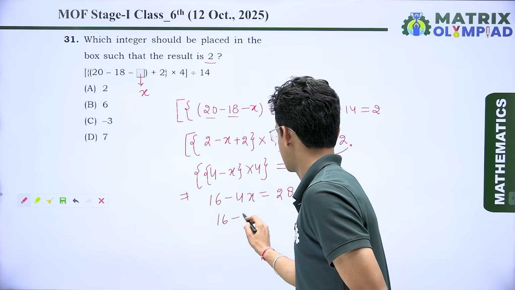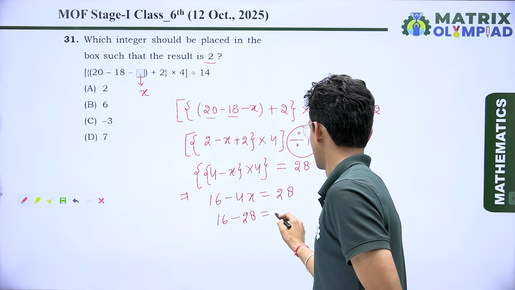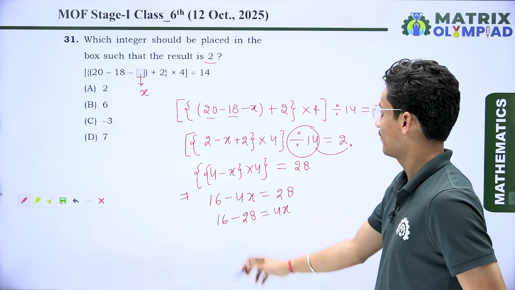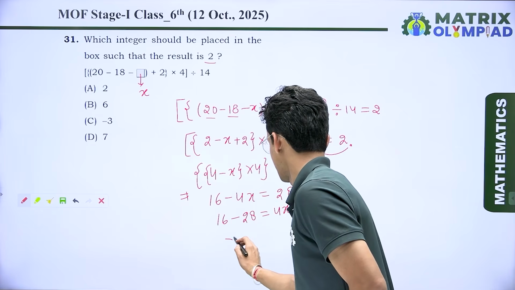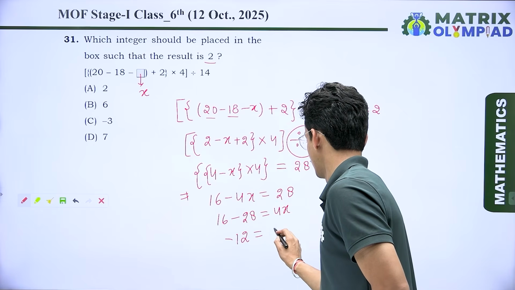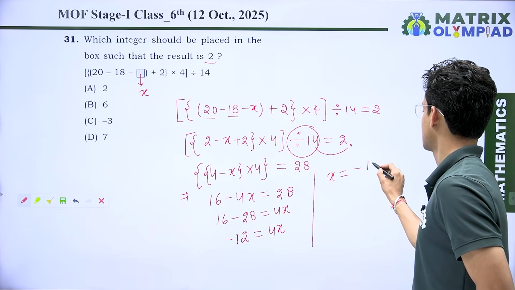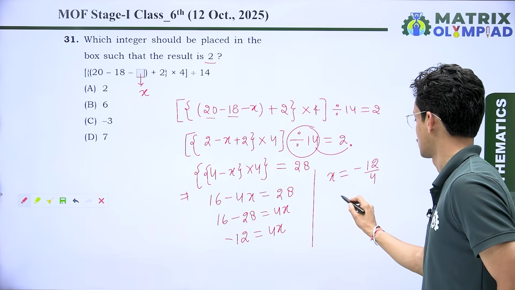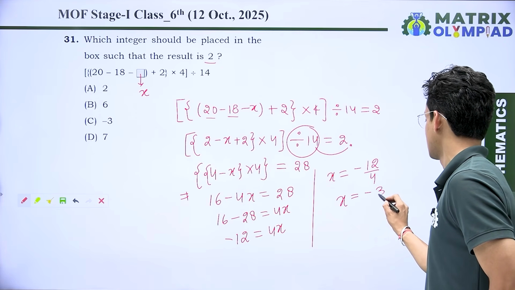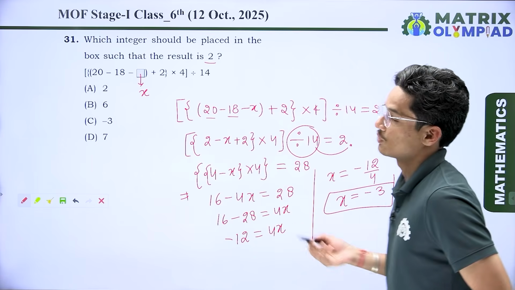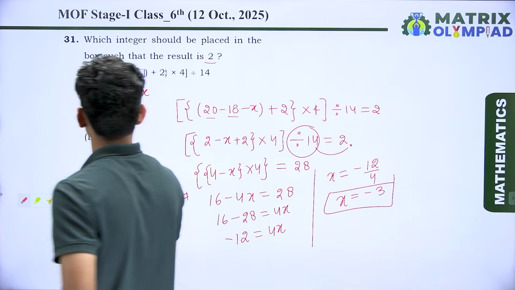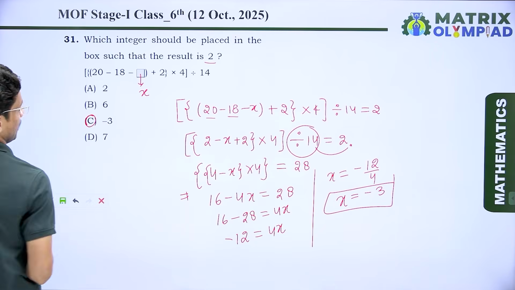So 16 minus 28 is equal to 4x. After simplifying, we get minus 12 equal to 4x. So the value of x is minus 12 upon 4, that is minus 3. So check which option is correct. Here we can say option C is the correct answer.